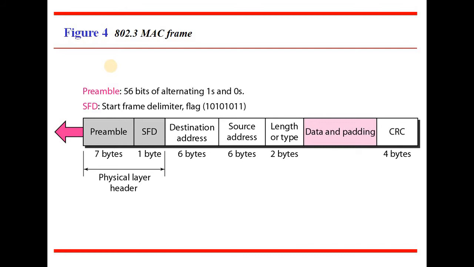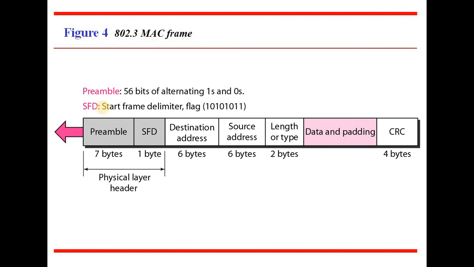Next we have length or type. Length or type is 2 bytes, which is going to indicate what kind of data is being transmitted, that is, what kind of frames are being transmitted across the network. Suppose you are using the IP protocol, OSPF protocol, or HTTP protocol, what kind of protocol is used to send the data across the network? That is indicated by length or type. It is usually 2 bytes, which is 16 bits, and in total we have 2 to the power 16, that is 65,536 protocols available to us.